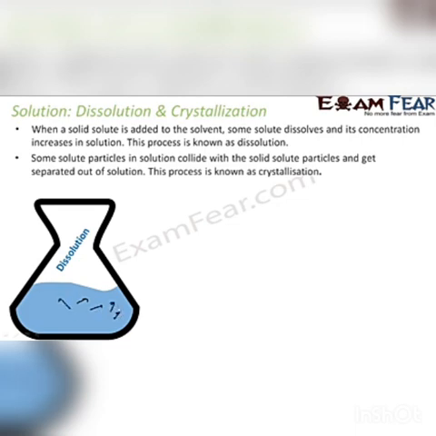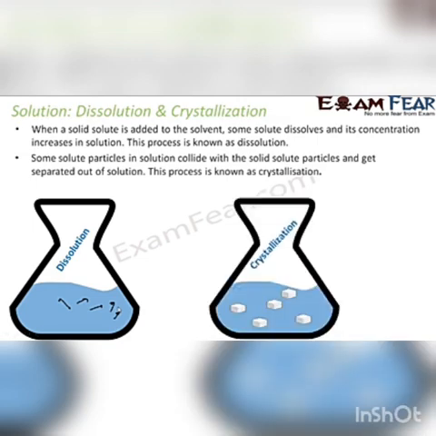Also, when you decrease the temperature, the solubility of this particular solution decreases, and because of that, the salt which you have dissolved, the excess salt, comes out, and this process is called crystallization. Crystallization is the process where the solid particles in the solution collide with each other and get separated out, and this typically happens when you decrease the temperature of the solution. Right? So dissolution is the process of mixing solute into a solvent, and crystallization is the process of separating out solute from the solution or solvent.